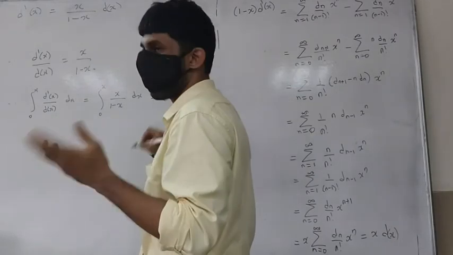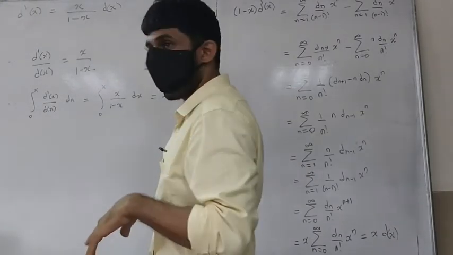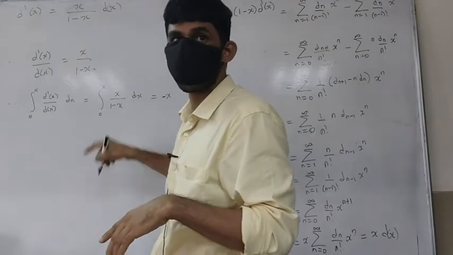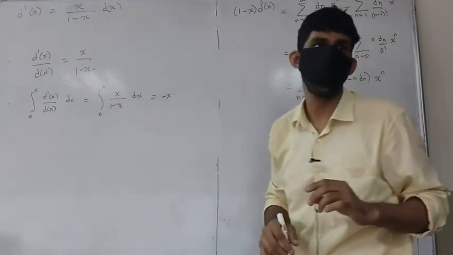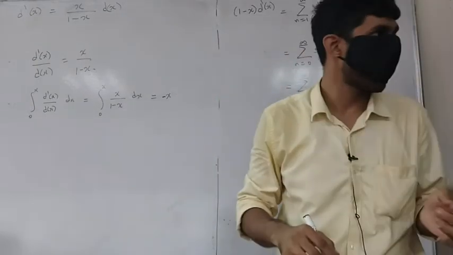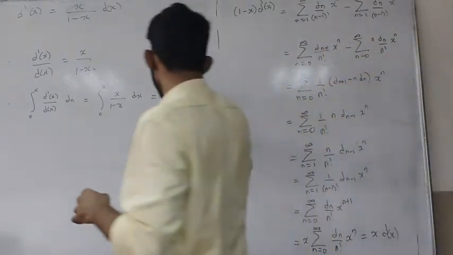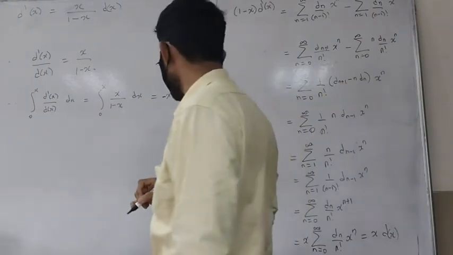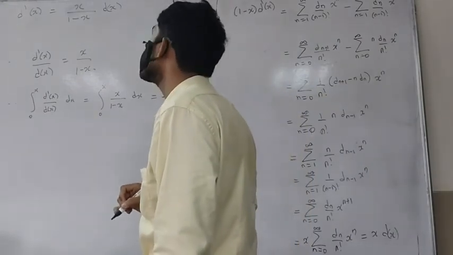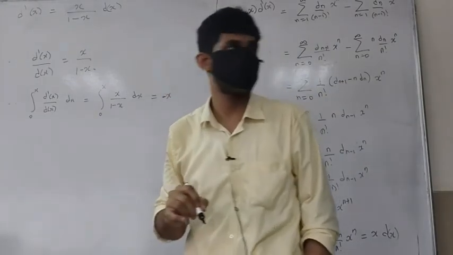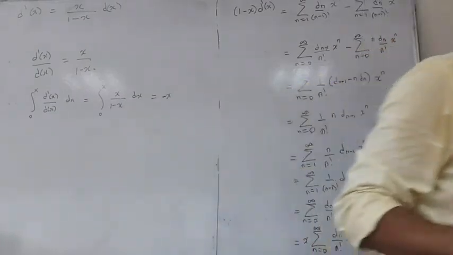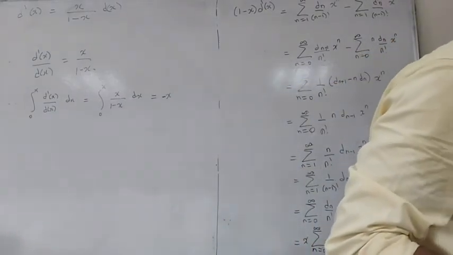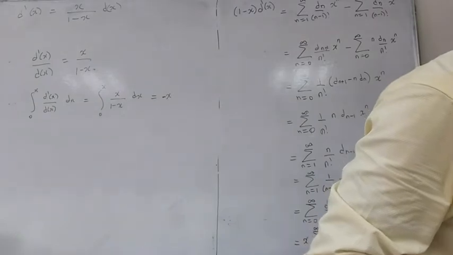Integrate that, integrate minus 1, you will get minus x, and then you will get 1 upon 1 minus x, which is log mod of 1 minus x. So it is minus x, I think, is it minus or plus? Why am I getting minus? Anyone?